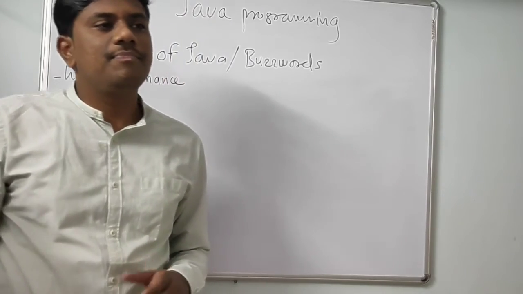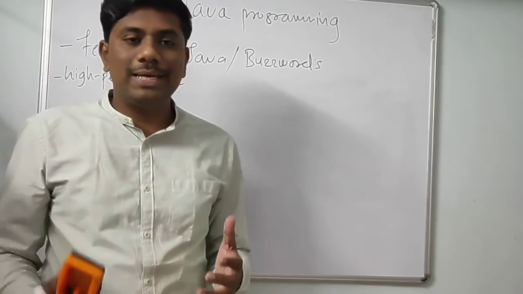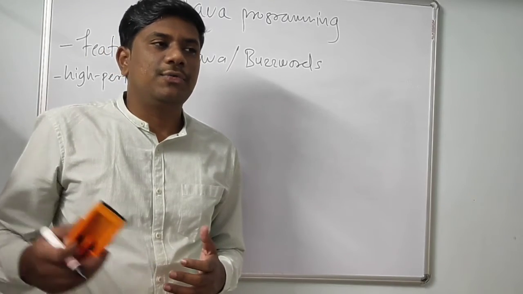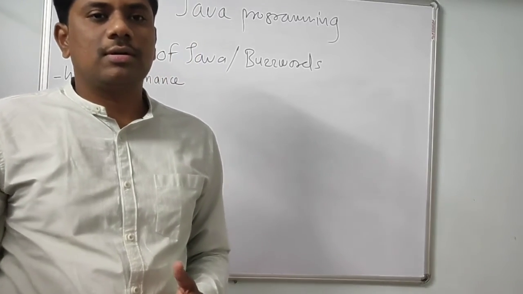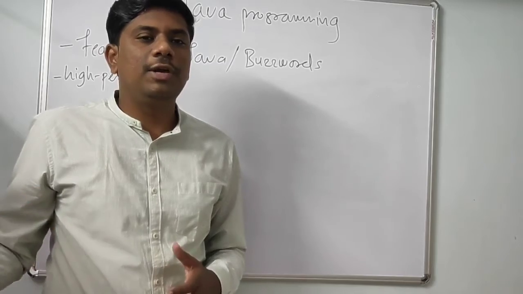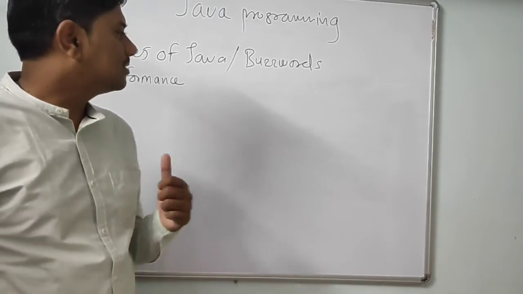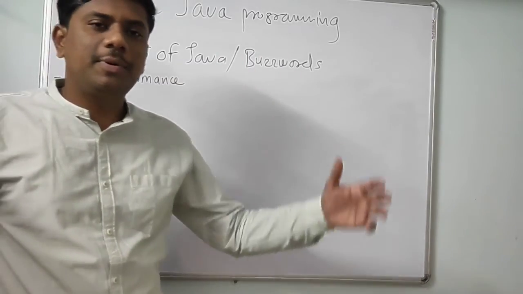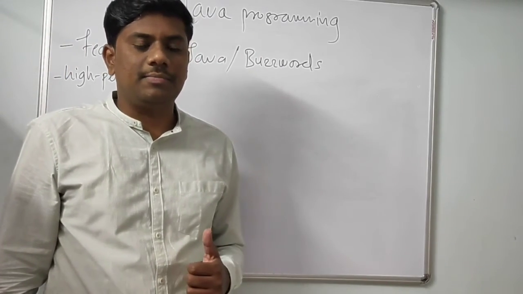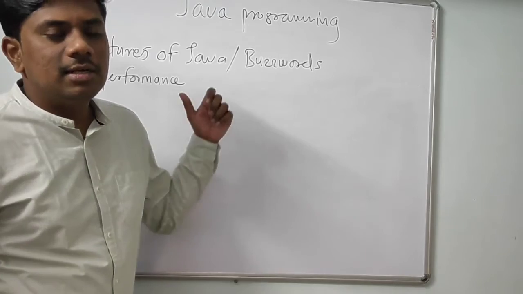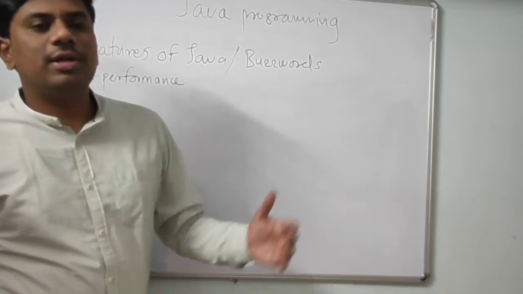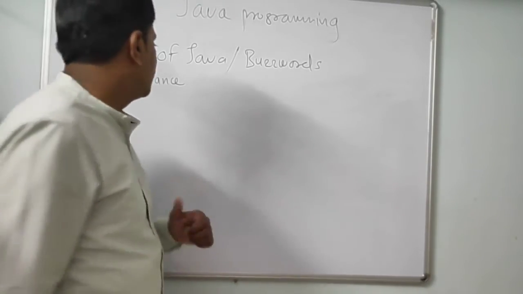It is faster than PHP, it is faster than Python, it is faster than VB. So it is faster than scripting languages, which use an interpreter. So Java is faster than other interpreted languages.